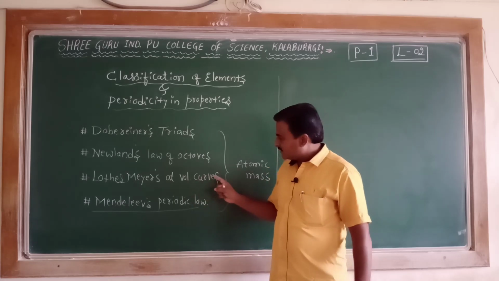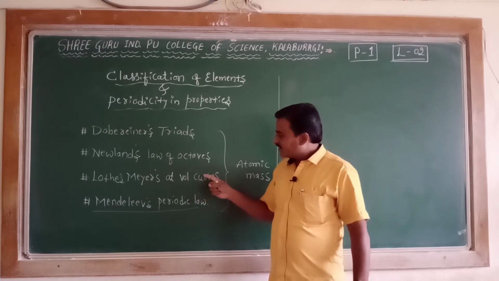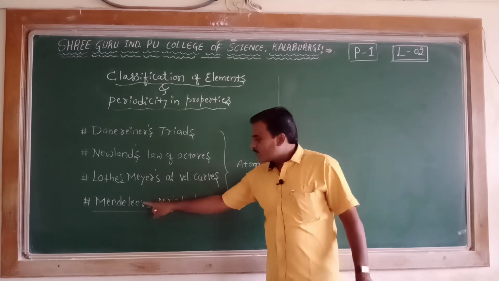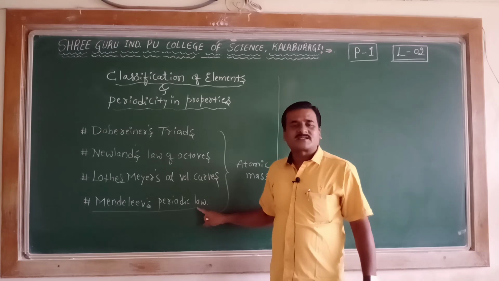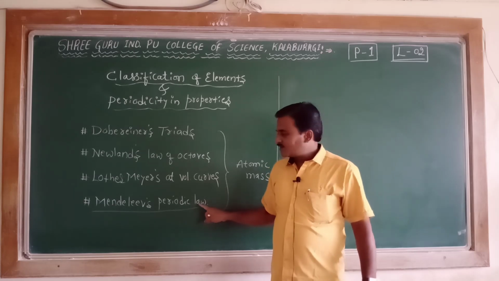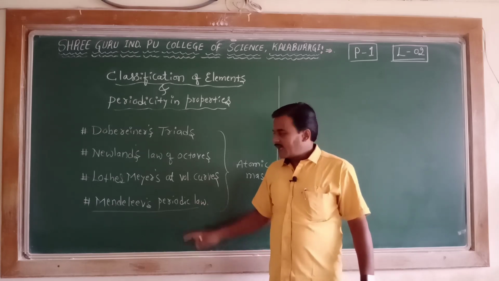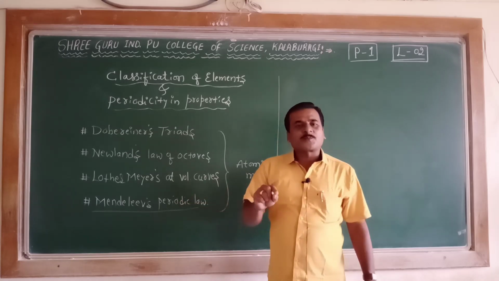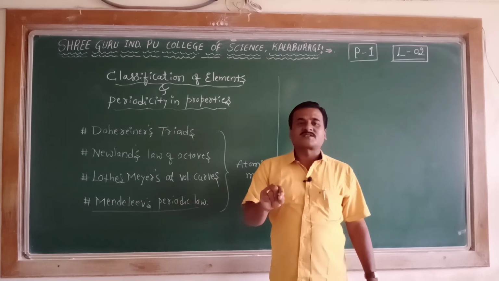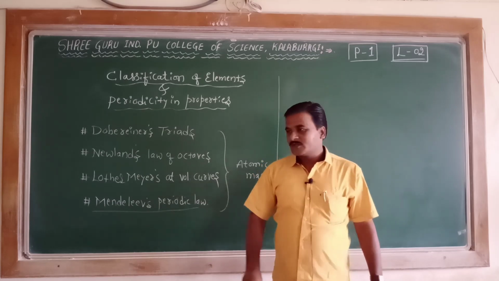Meanwhile, independently, Mendeleev was also studying the chemical properties of a large number of elements with respect to atomic mass, and he came to the conclusion that the chemical properties of elements are periodic functions of their atomic masses.